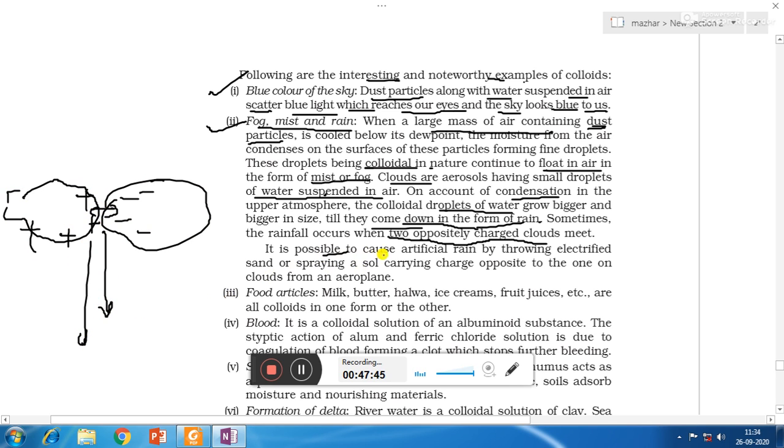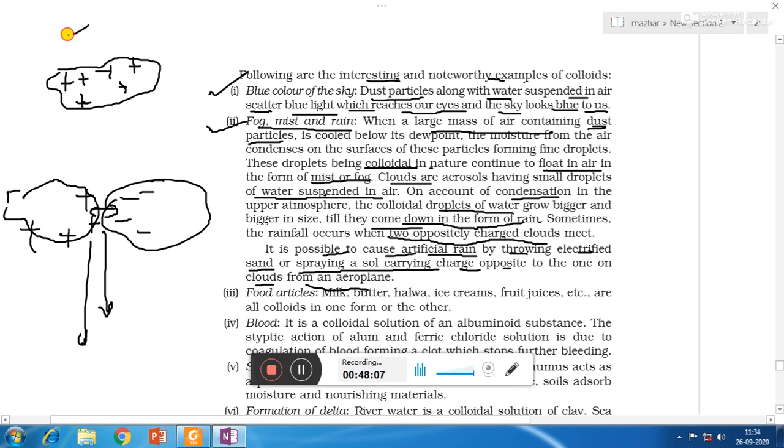It is possible to cause artificial rain by throwing electrified sand or spraying a Sol carrying charge opposite to the one on the clouds from the aeroplane. So suppose if you have to create artificial rain, suppose cloud is carrying positive charge, then with the help of aeroplane we can go above the clouds and then we can sprinkle electrified sand.